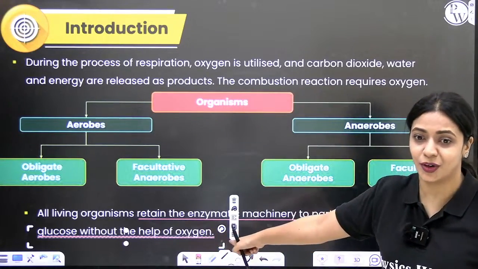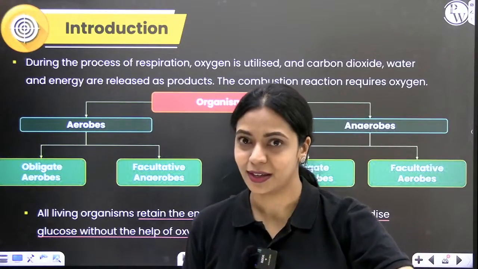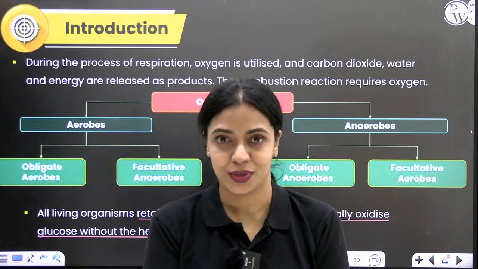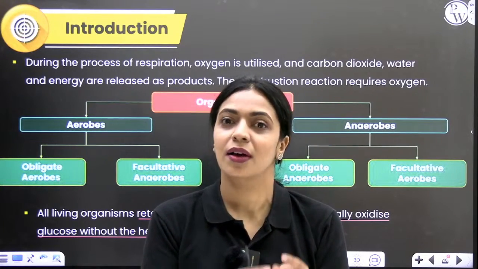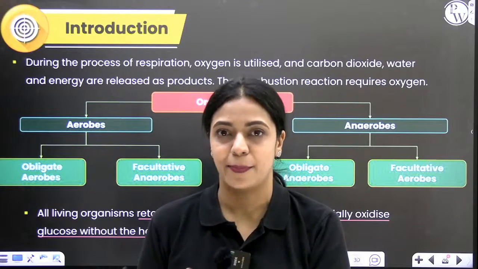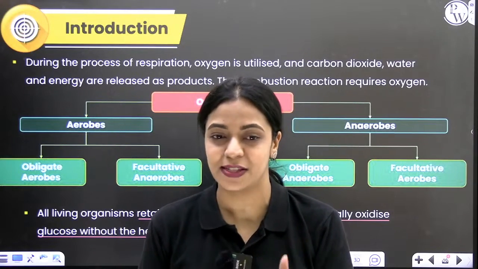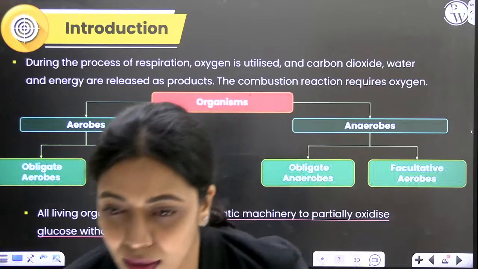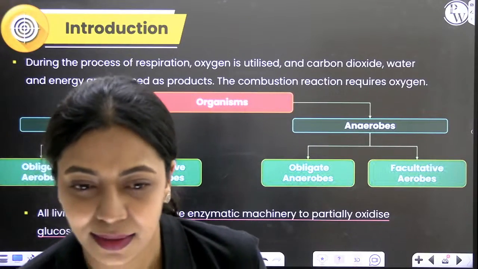This is important. If it is anaerobic, oxidation is only partial. Complete oxidation of glucose will not take place, and also the energy that is trapped, the ATP that is produced, will be in very small numbers. Is it clear so far? Is it clear?